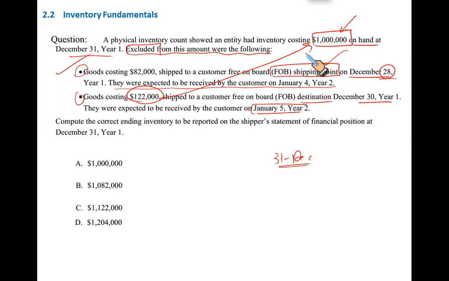Right? So, okay, I got it, Talha. Yes, Fahad, you're right. See, so it's basically 1 million plus 122, so it's going to be 1122. So this is the right answer. So your inventory should include 1.122. This 122,000 should be included.